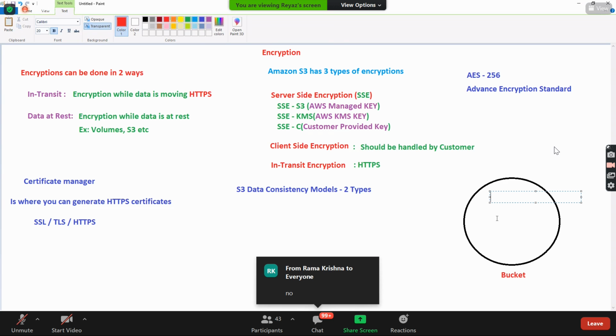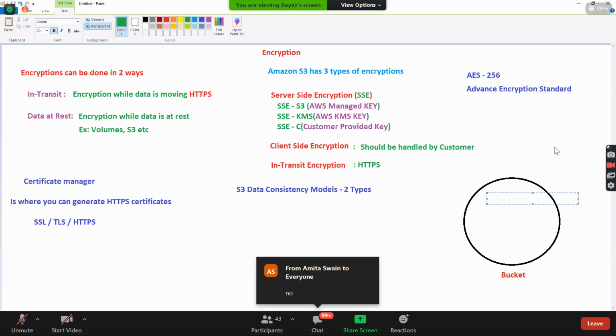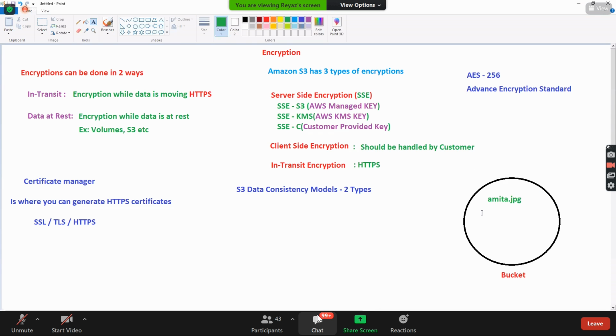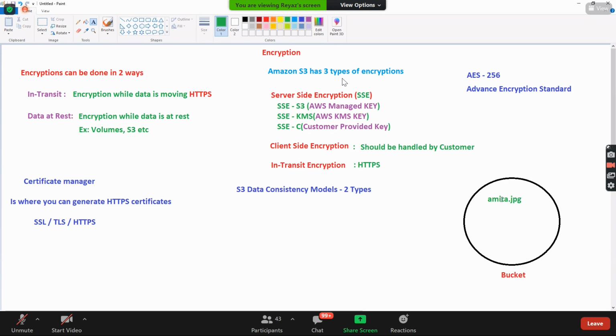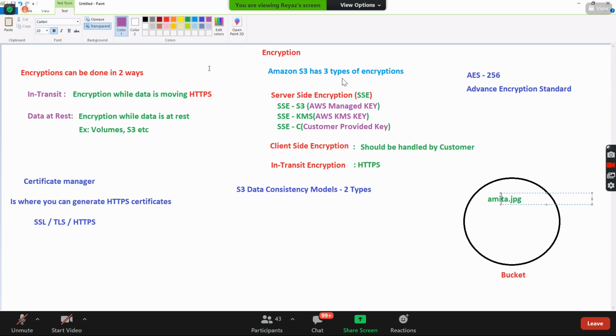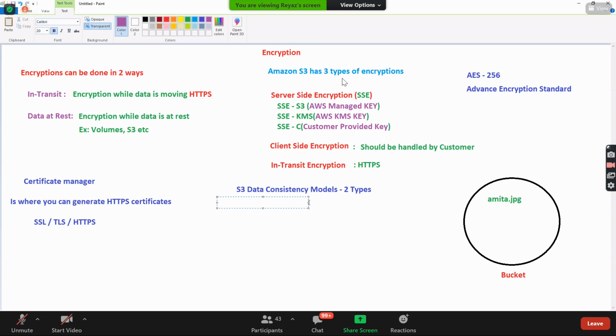Definitely no. So first I need to write it, like Amita.JPG. First I need to write it, then only I can read it. Yes or no? So can I say read after write consistency? Read after write. That is the first consistency model that we have. We call it read after write.